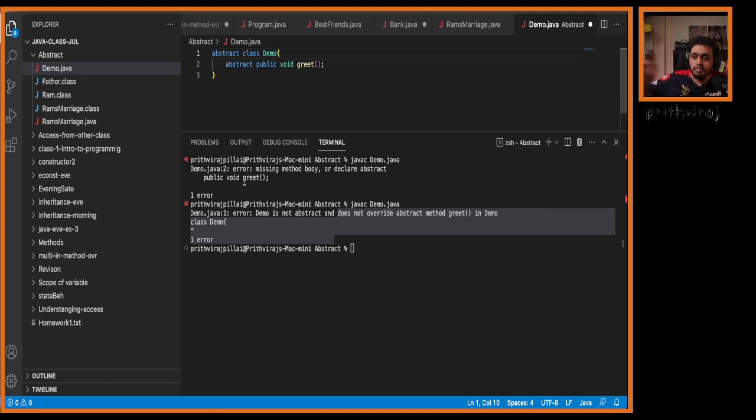Or else you have to implement that method, or else the method body should be present. If there is any abstract method in your class, then the class also should be declared as what? Abstract. See, that is the error there: Demo is not abstract, does not override abstract method greet in demo class. So what do we need to do here? Say I will run again.